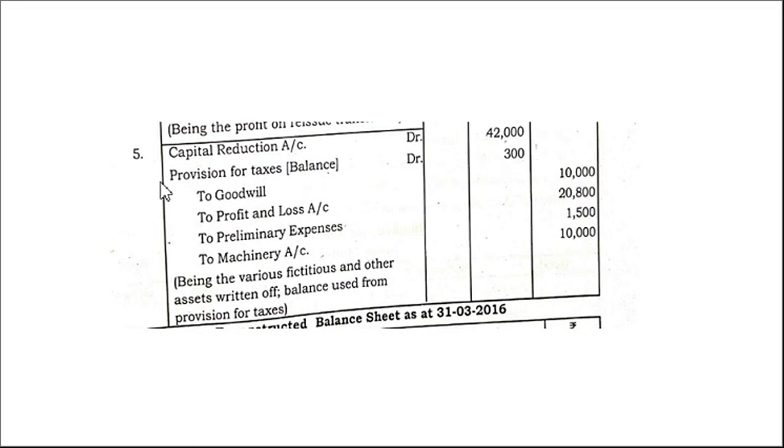So we can use it from provision for taxes. So this is the balance amount, the balancing figure. So we are using provision for taxes 300 rupees from provision for taxes, and we are paying all this. Clear? So capital reduction account debit 42,000, provision for tax account 300. Then all these items.